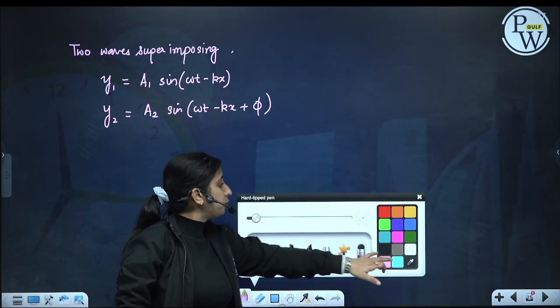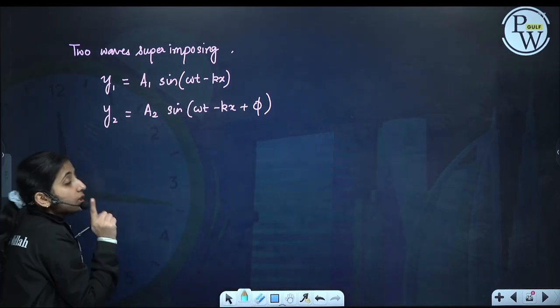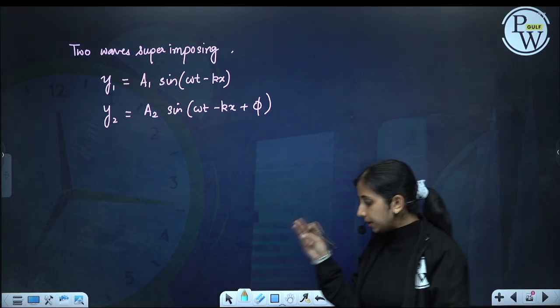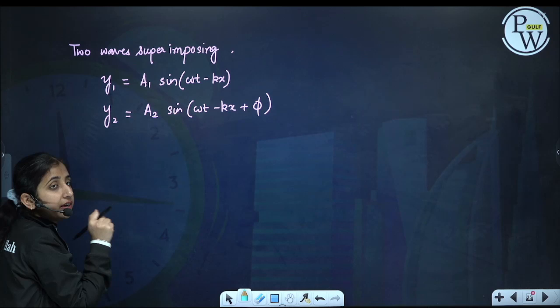So phi is the phase difference between the two. Because these are coherent, they will have the same k and same omega, same frequency, same wavelength.